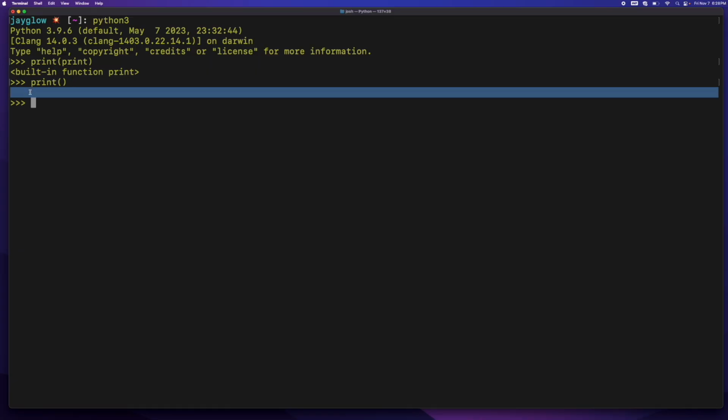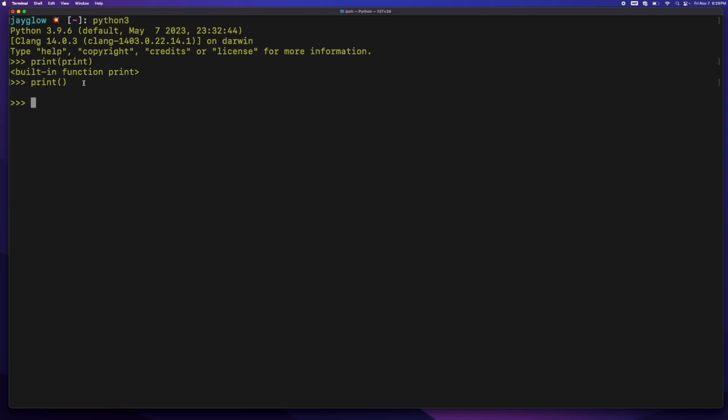And you can see it just prints a new line because the default end character for print is a new line character. I can also, inside the Python shell or interpreter here, just type print and hit enter, and it will also show me that reference to the function print.